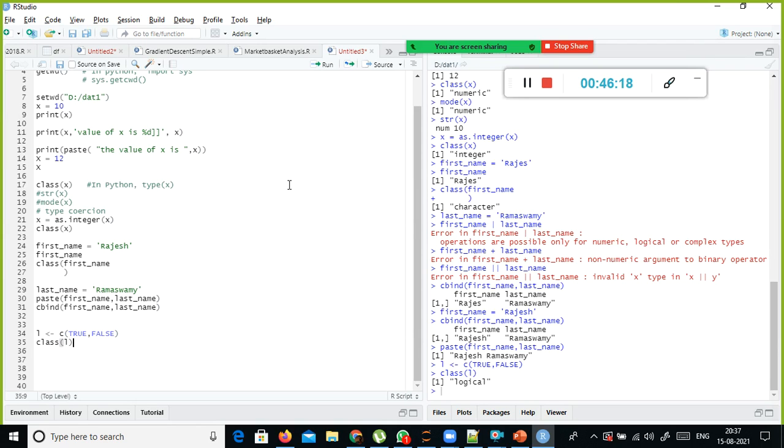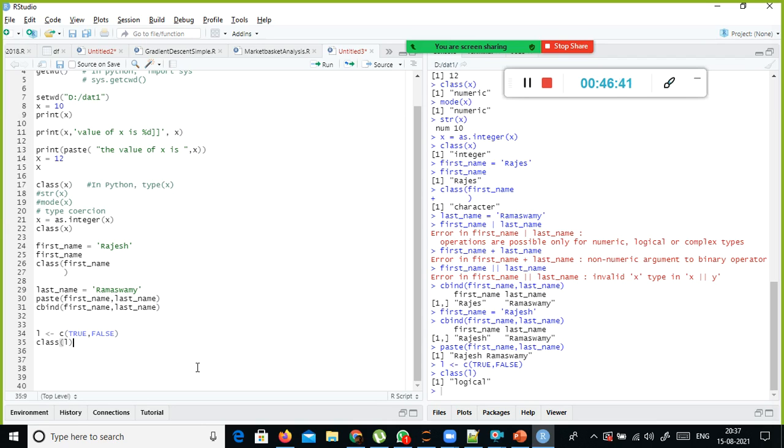Okay, and the next one is the logical data type, right? So this is a logical data type, integer and number data type, and character data type also we discussed. And next what we will do is we will find out we have something called vector.